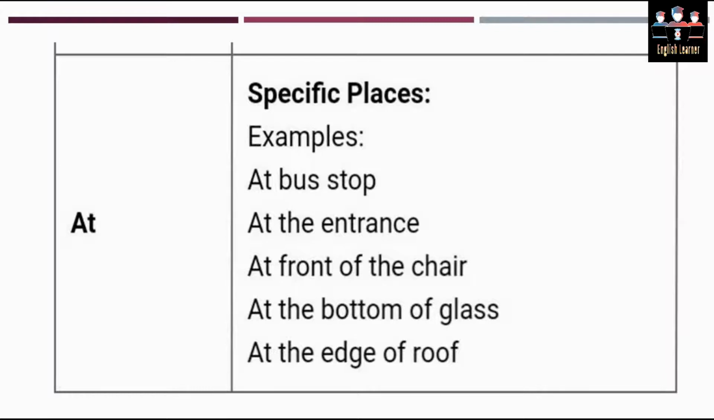Last one is at. Now at is used for specific places. Whenever you are meant to talk about specific places, then you may use at. For example, at the bus stop, at the entrance, at the front of the chair, at the bottom of the glass, and at the edge of the roof. I hope that now, with the functions, you are pretty clear about the usage of in, on, and at with respect to the preposition of place.